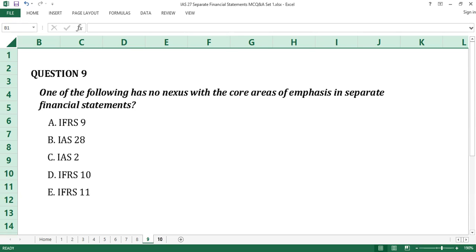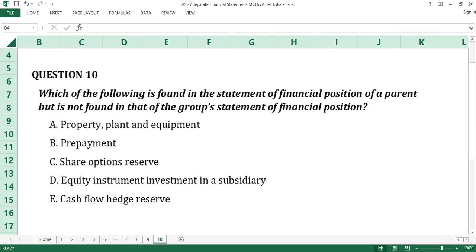Question number 10. Which of the following is found in the statement of financial position of a parent, but is not found in that of the group's statement of financial position? A, property, plant, and equipment. B, prepayment. C, share options reserve. D, equity instrument investment in a subsidiary. E, cash flow hedge reserve.